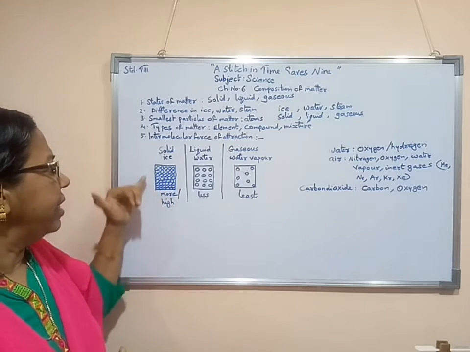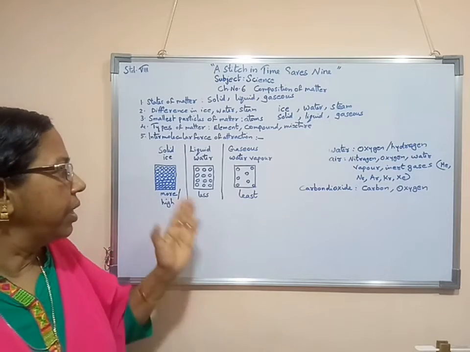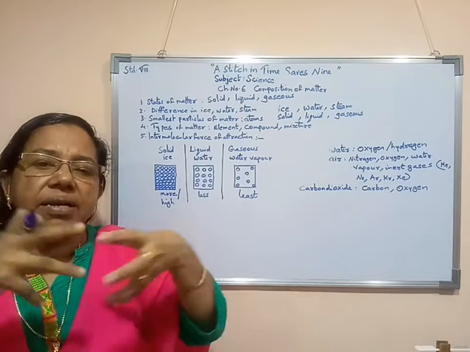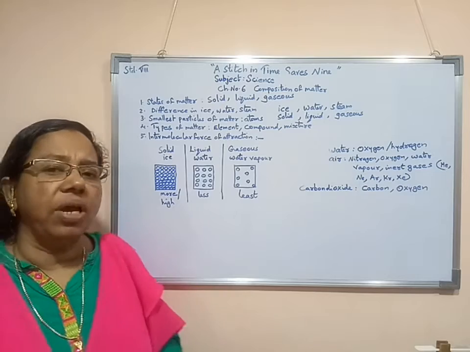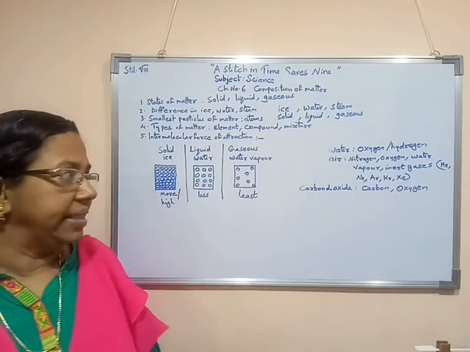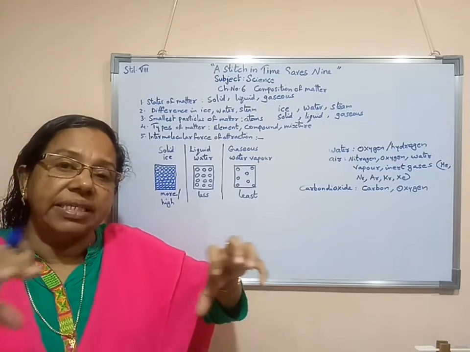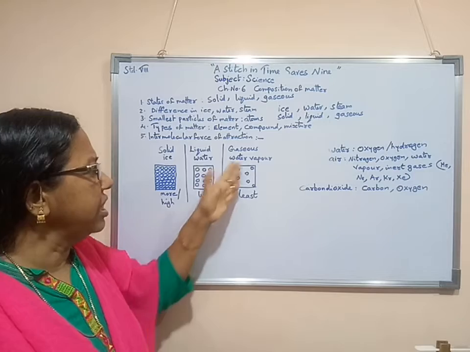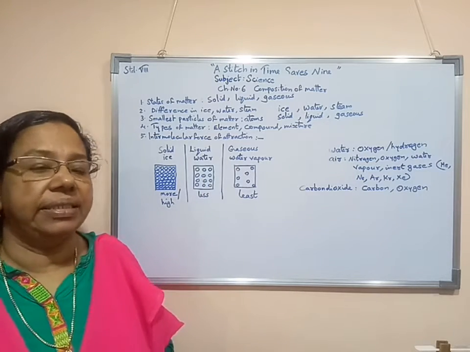As a result, the intermolecular force of attraction is very high. Once it changes to water, those particles are a little far from each other. As a result, their intermolecular force of attraction is less. When we come to water vapor, those particles are very far from each other. As a result, the attractive force among these molecules is very less.